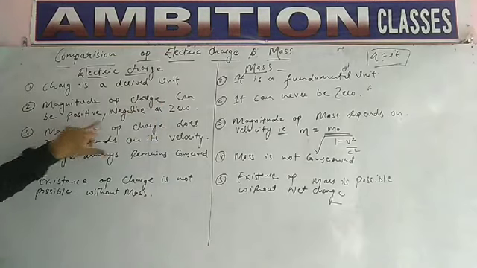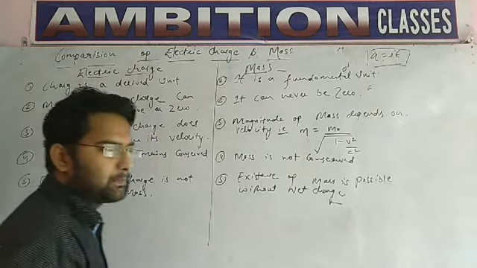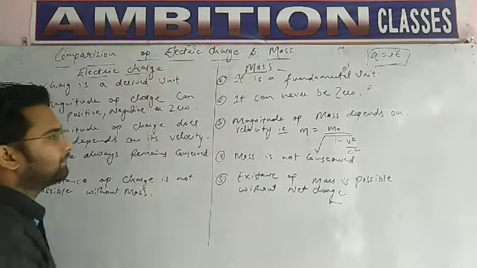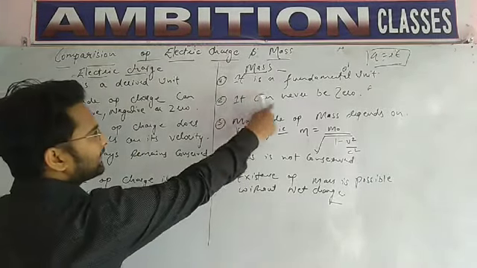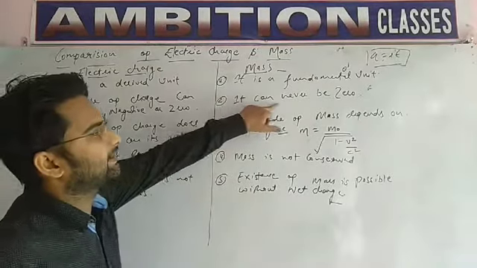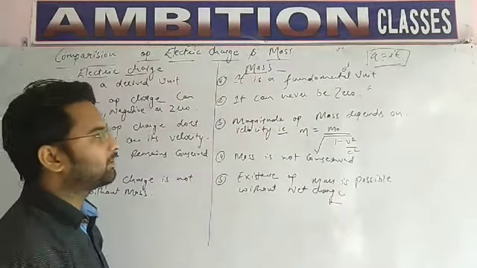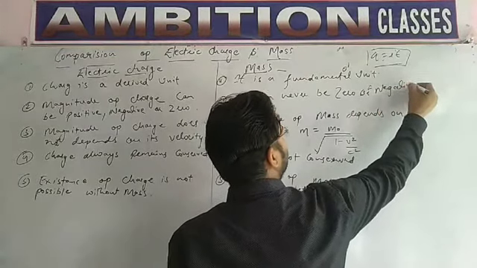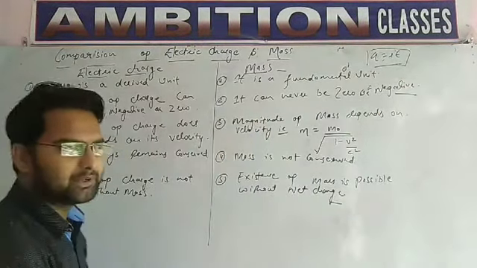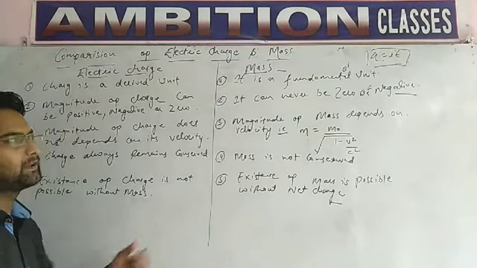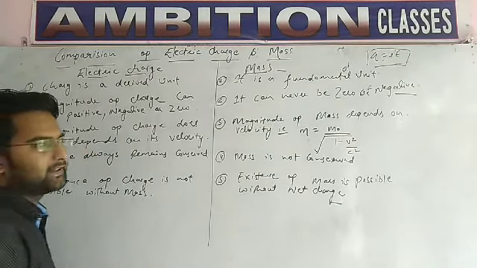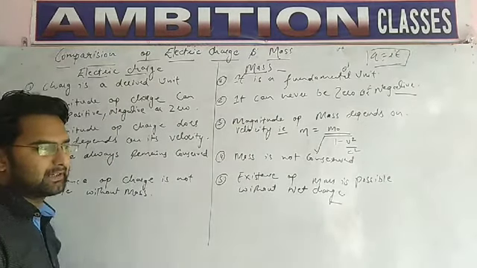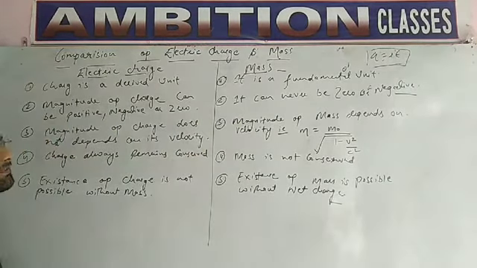Magnitude of charge can be positive, negative or zero. In our previous video, I told you that charge can be positive, negative or zero. But mass can never be zero or negative. Any particle in the universe cannot have zero mass. That is, every body in the universe must have some mass. No body can be massless. So this is our second point.